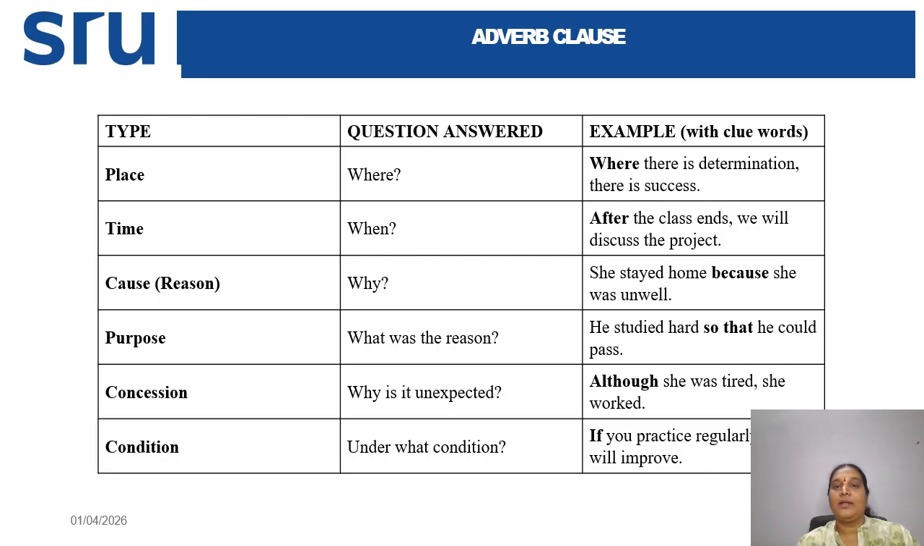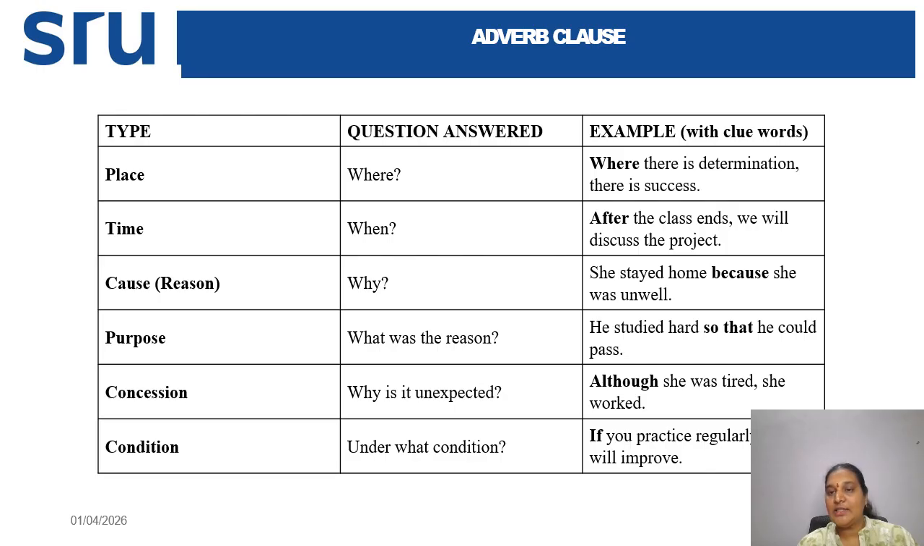We'll see the adverb clauses and what type of questions they answer. The type of adverb clause is place, and the question it answers is where. If you can see, where there is determination, there is success. We will get success only if there is determination. In this manner you can understand how to identify adverb clauses, like when, the time.